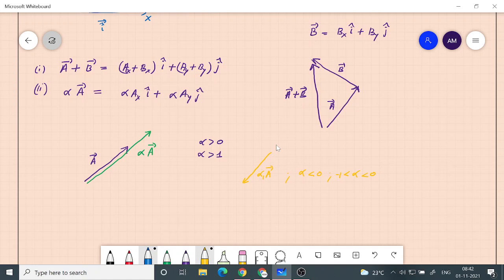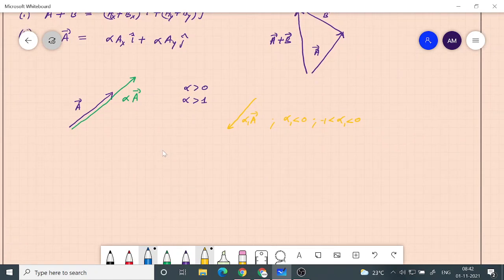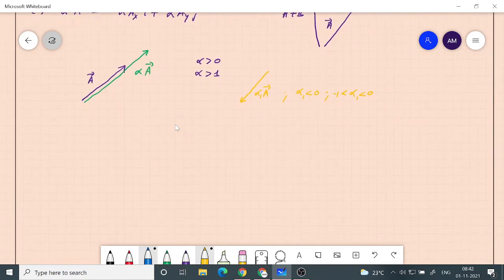The initial vector had a larger length, but after multiplication with alpha 1, which is somewhere between 0 and minus 1, its length will reduce. Since it has a negative value, both x and y components will be reversed. So this is another property of the vector, multiplication by a scalar constant. So any entity that satisfies these two properties can be treated as a vector.